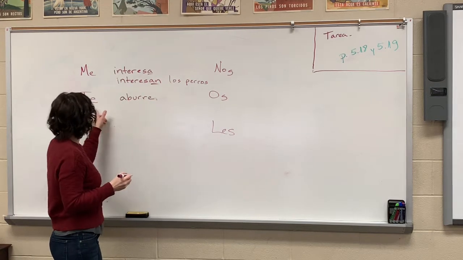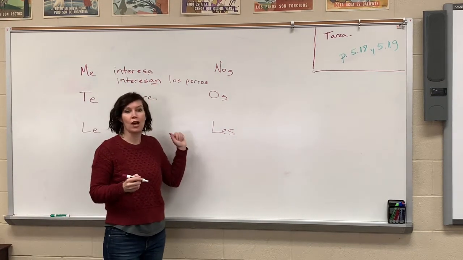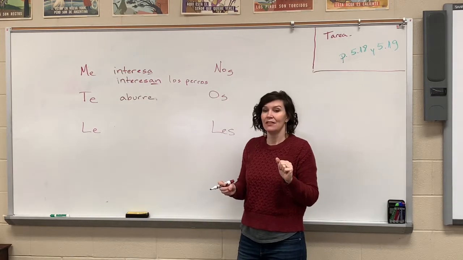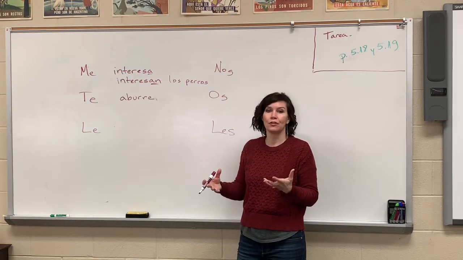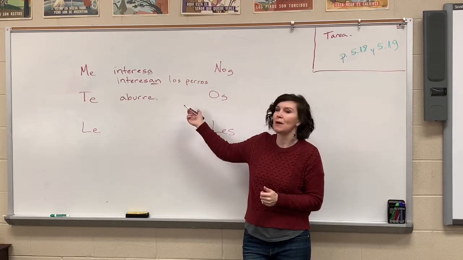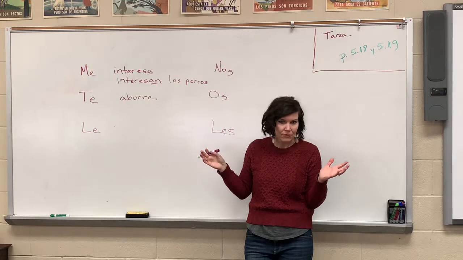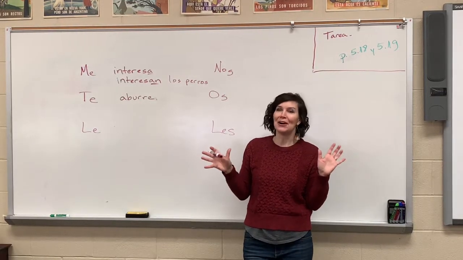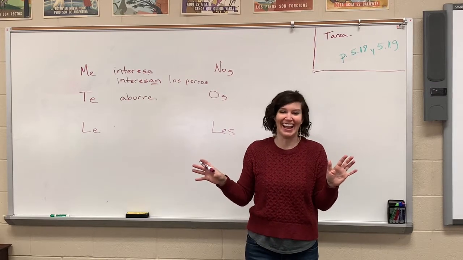Okay, so te aburre would mean what? You are bored. Like, te aburren los perros. Dogs bore you. Sorry, those are fighting words. I know.